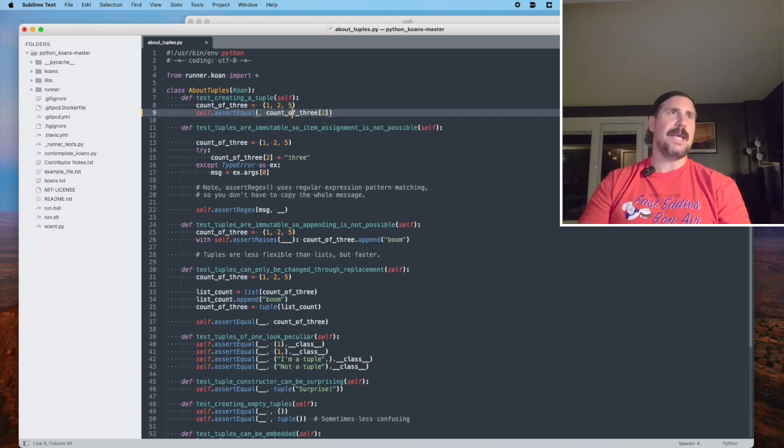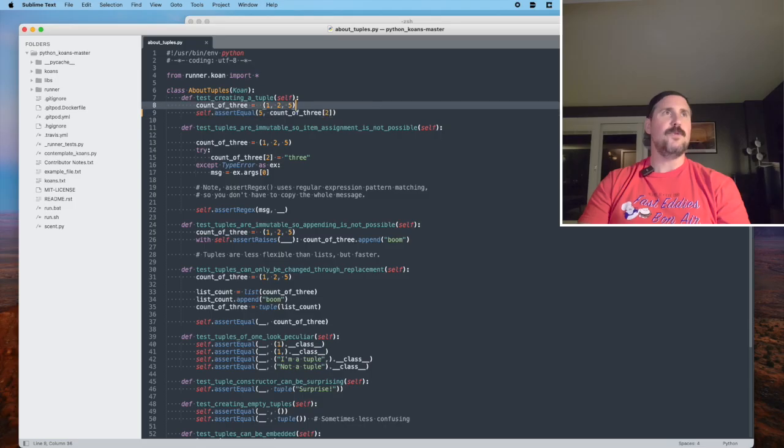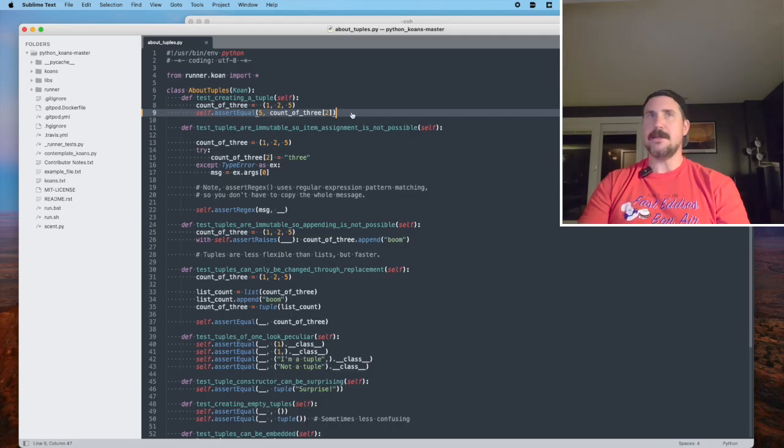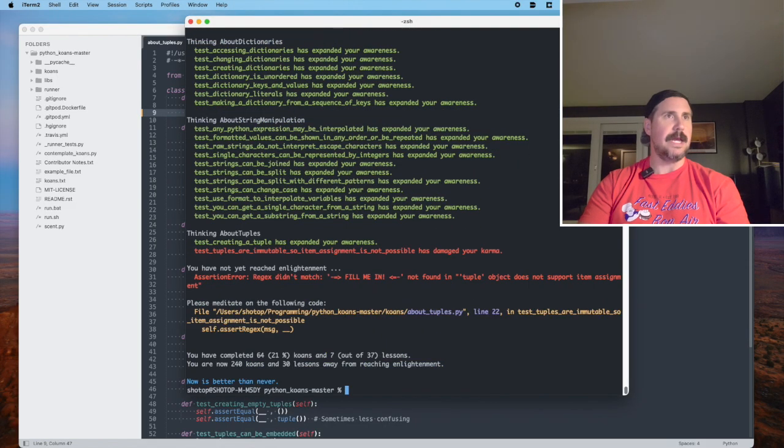So I'm going to say 5. That's my guess. I really have no idea. So this is going to be like, give me the 0, no, the first, no, the second item in this tuple, which in this case would be 5 because, again, it is zero-based. This is all me guessing. So let's run it and see what we get.